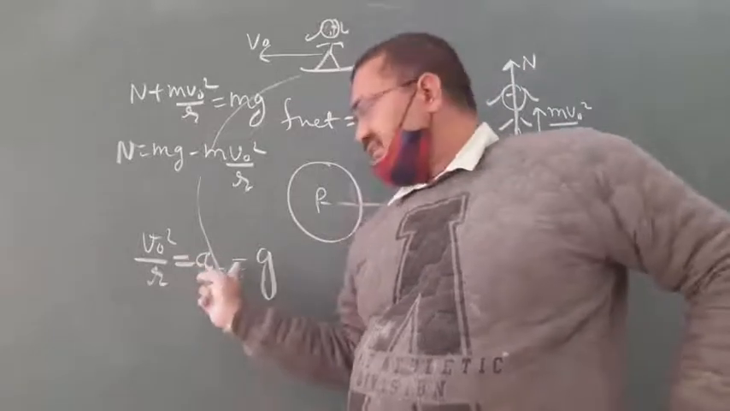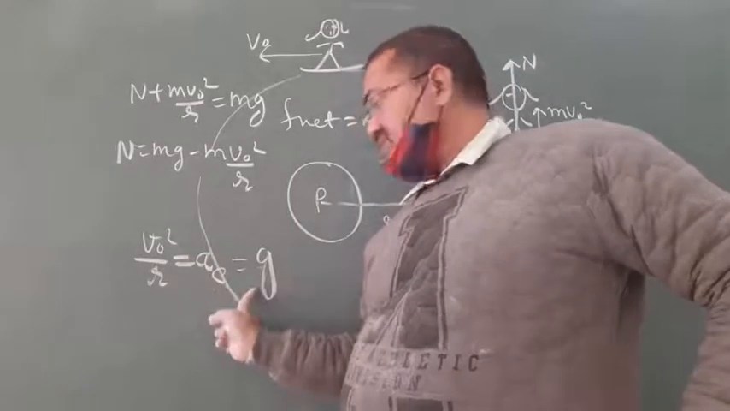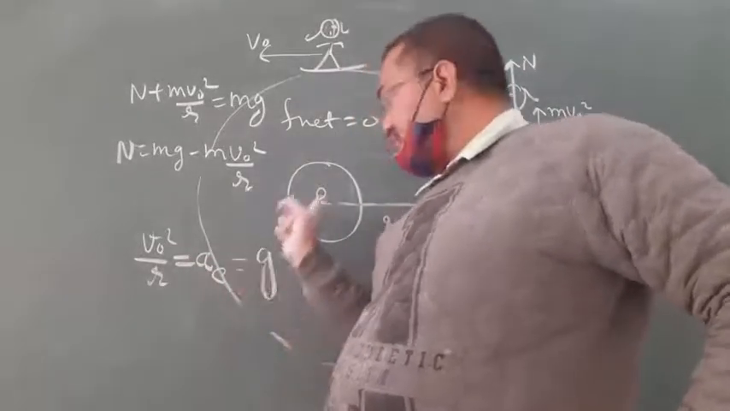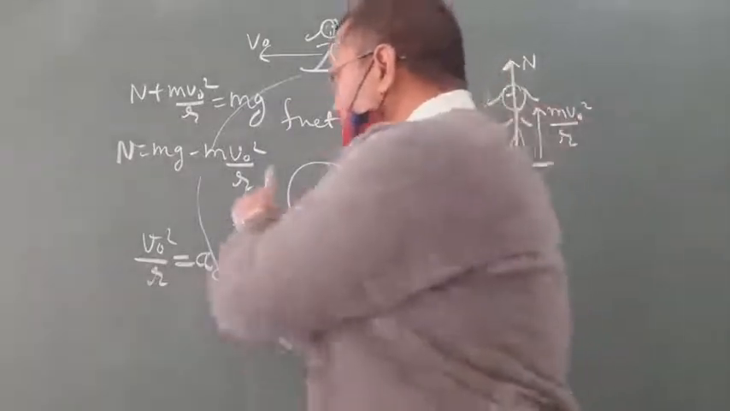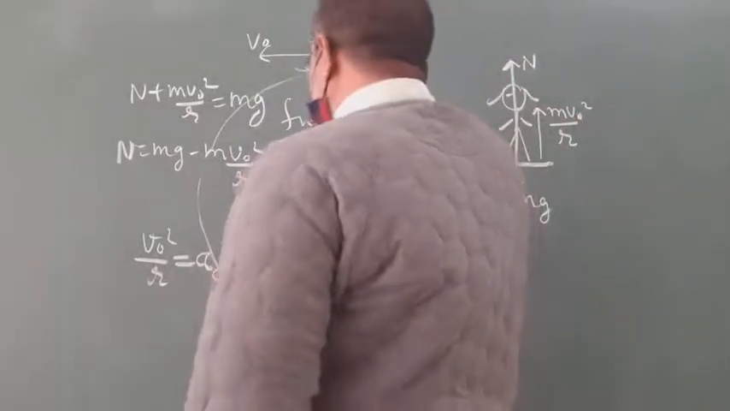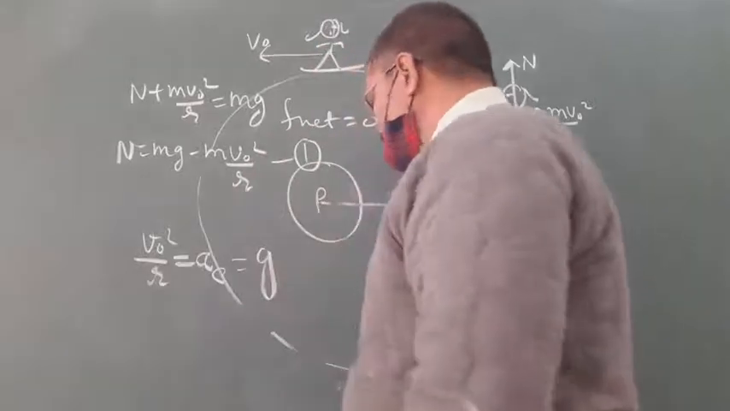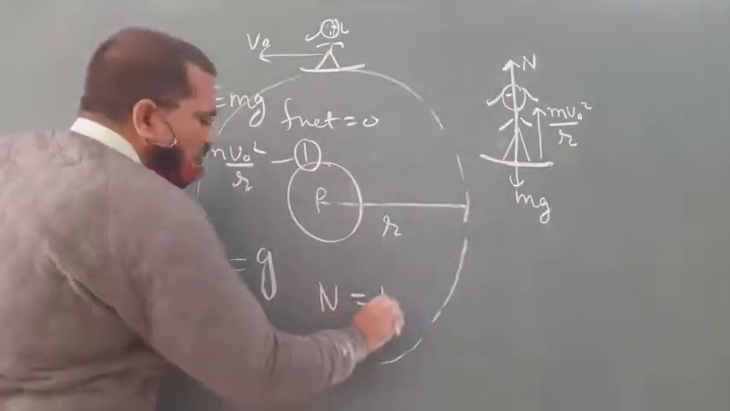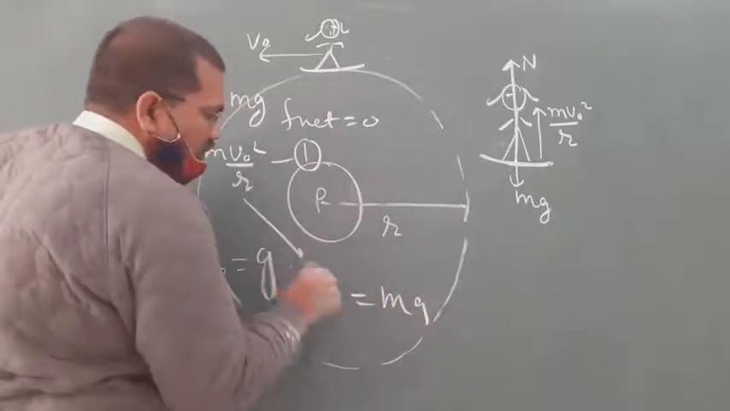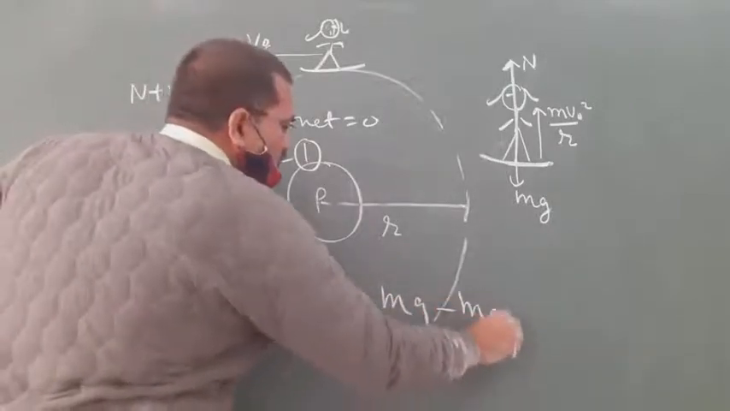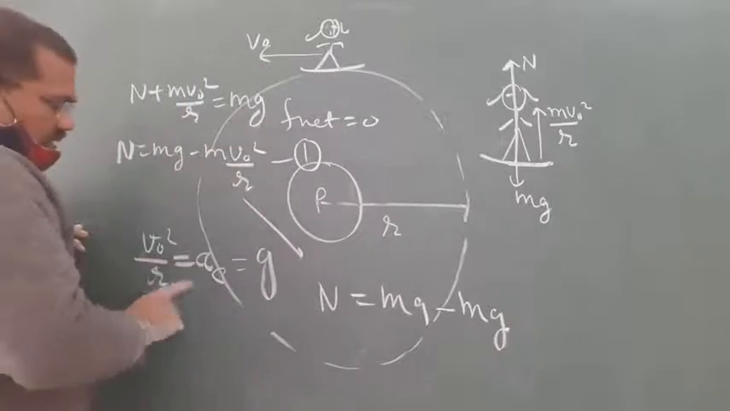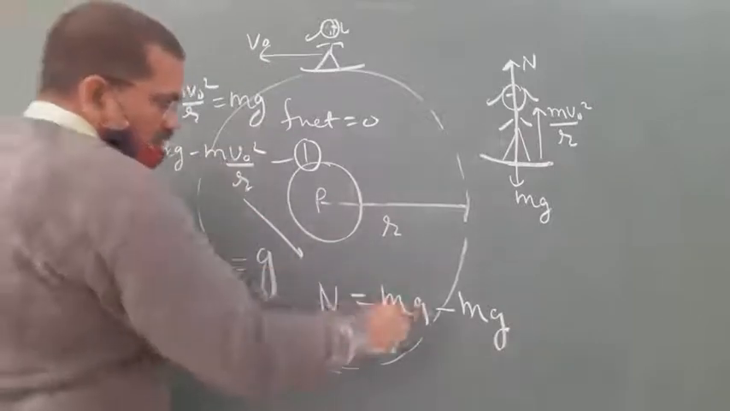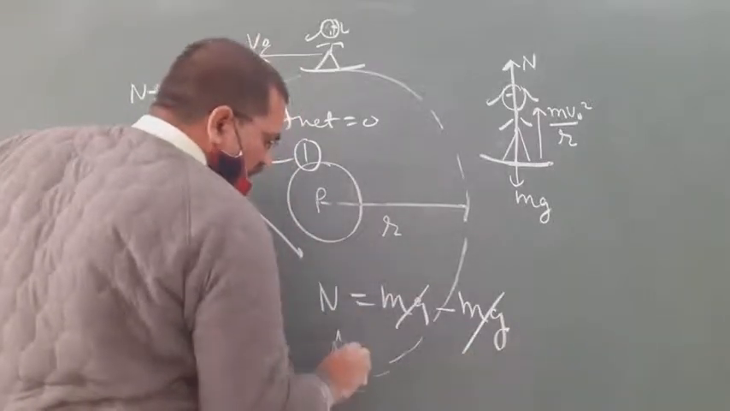What is the centripetal acceleration here? g is the acceleration due to gravity of the planet. So put this value in this equation. Suppose this equation is 1. So what will you get? N equals mg minus m times V naught square by r, and V naught square by r equals g. So mg is cancelled out. So N will be 0.